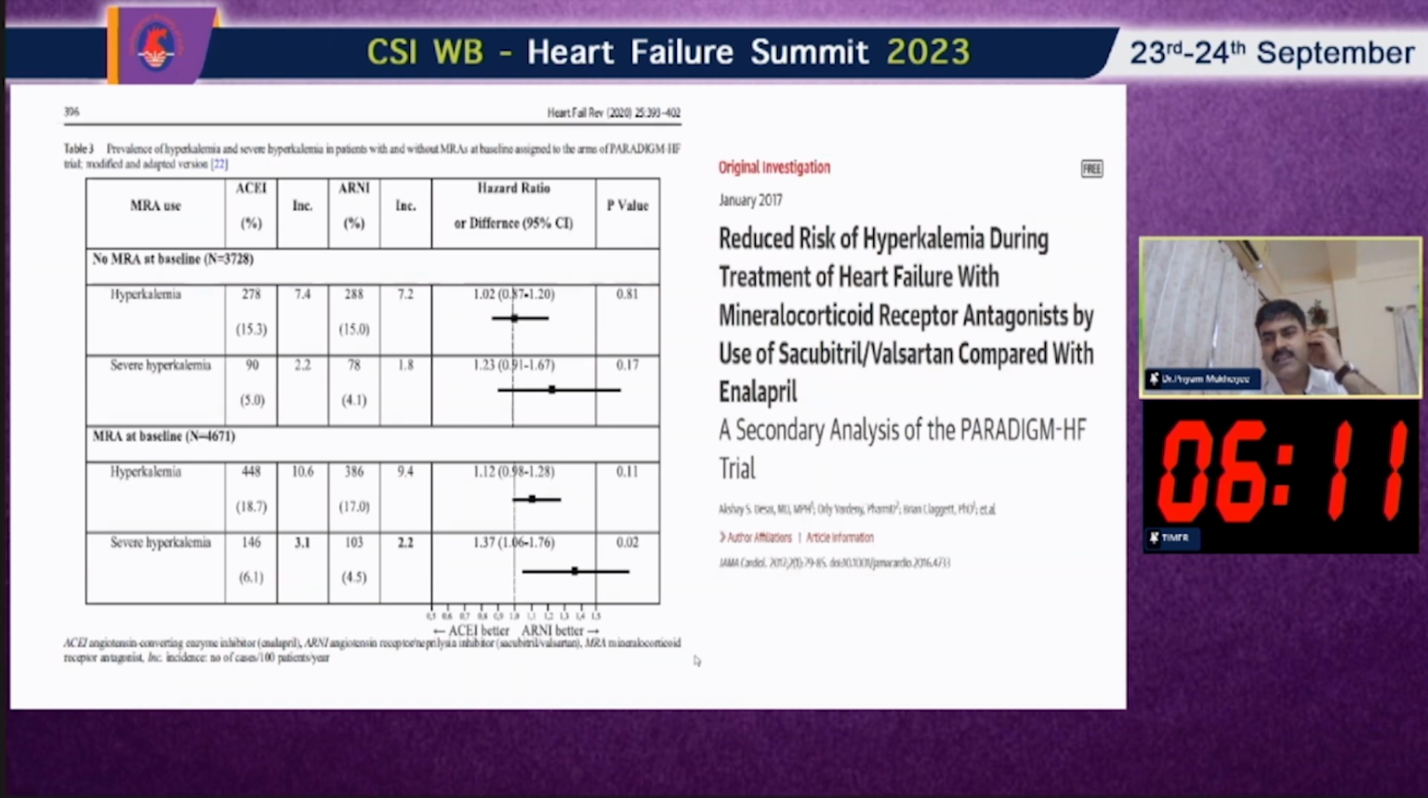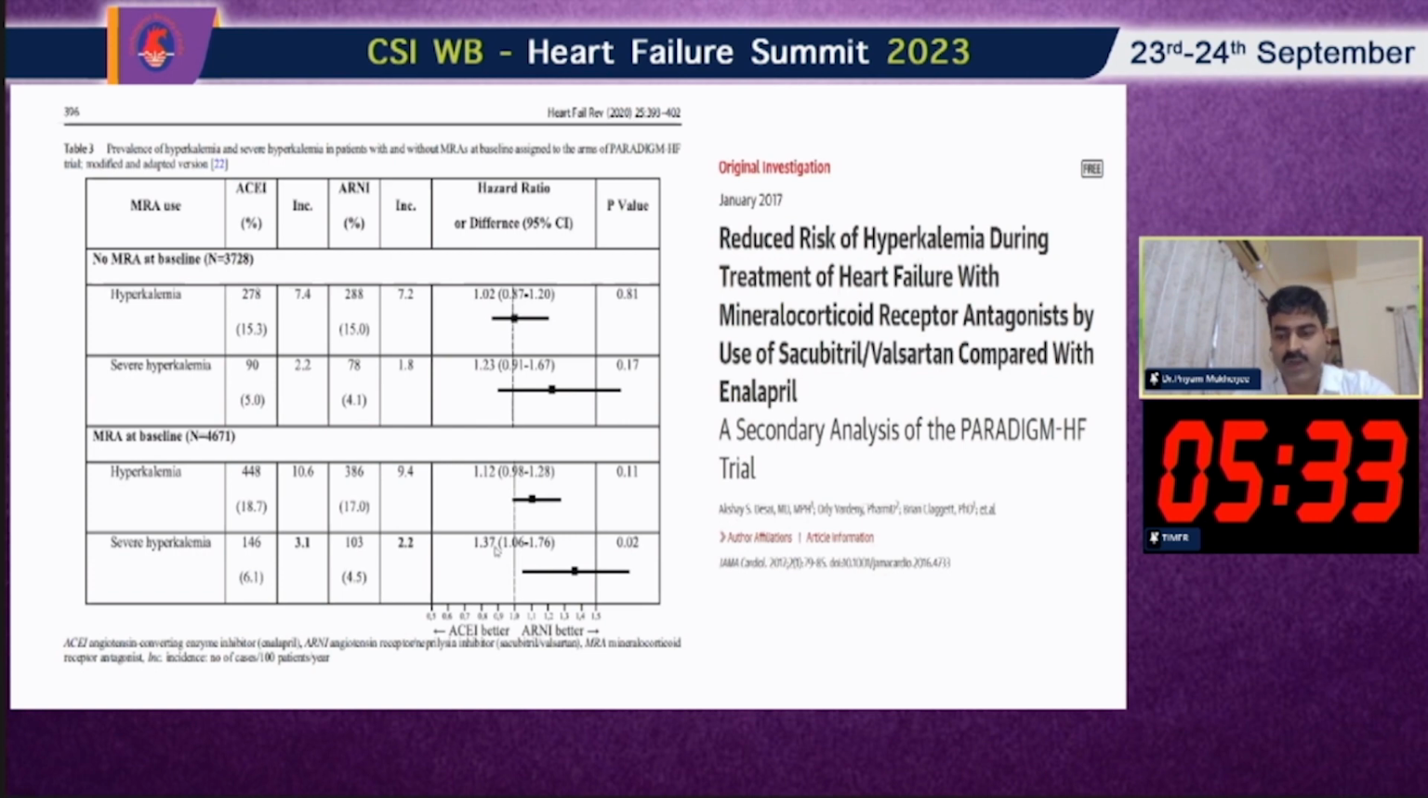Now, this is another very interesting subgroup analysis of the PARADIGM heart failure trial. What is the topic? The reduced risk of hyperkalemia during treatment of heart failure with MRA, use of sacubitril compared to enalapril. So in the subgroup analysis, you can appreciate that among the patients who are on ARNI and MRA and those patients who are on enalapril and the MRA, the chances of hyperkalemia are more with the enalapril group. So MRA with ARNI causes less hyperkalemia compared to MRA plus enalapril.